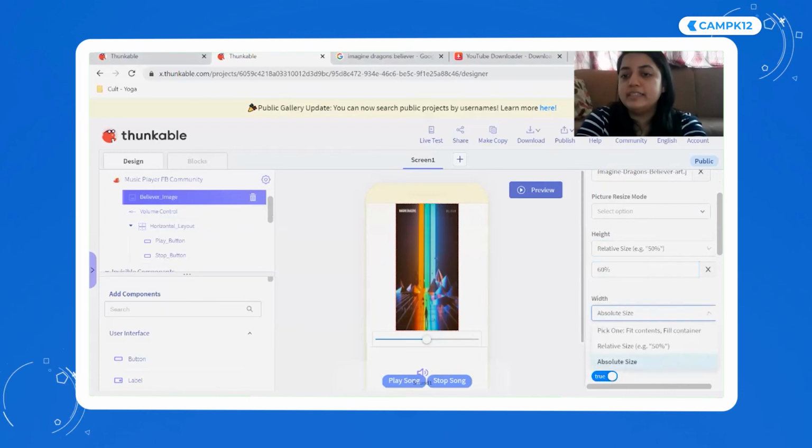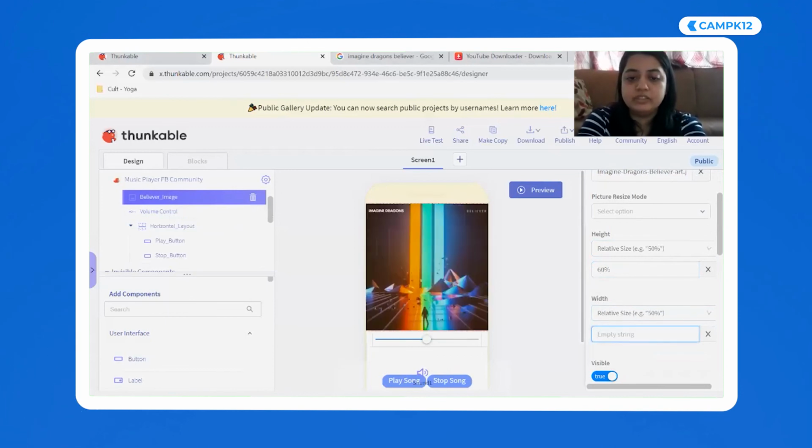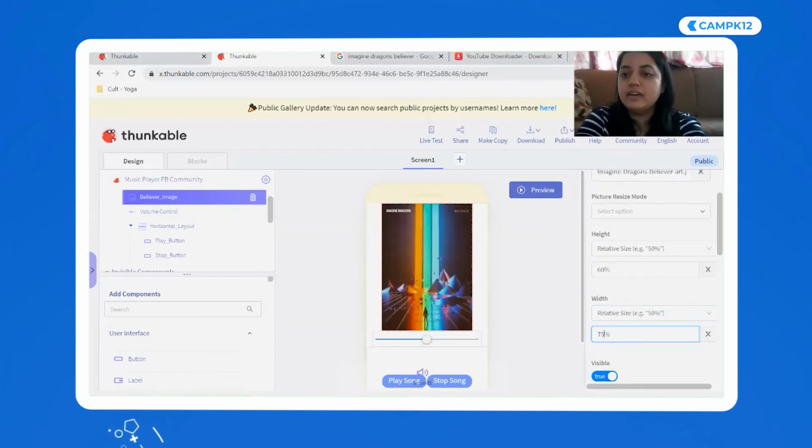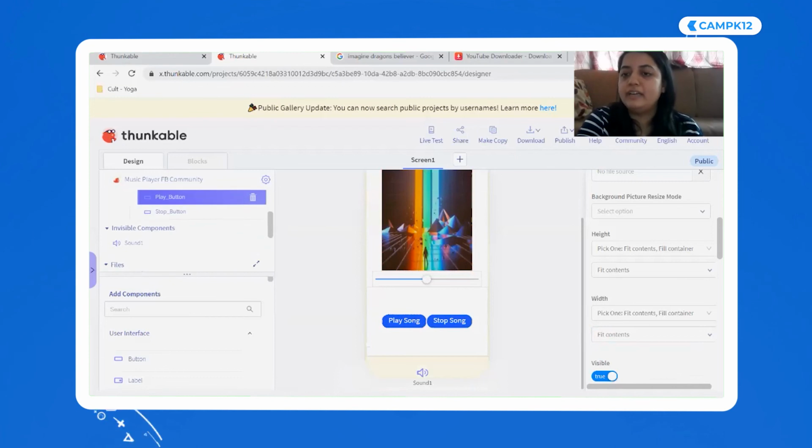Now even for width, if I just say percentage of width, and if I say 150 it is too much, so I'll say 50%, or 60%, or 75. So do you see, you can actually change the height of everything. Even for a button, I can change the height and width of the button using the same. In properties, you can explore the looks of your app as much as you want.